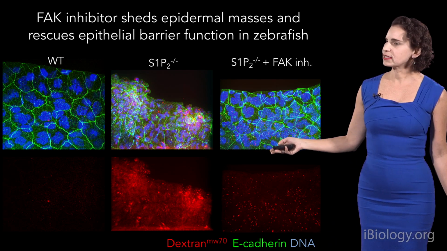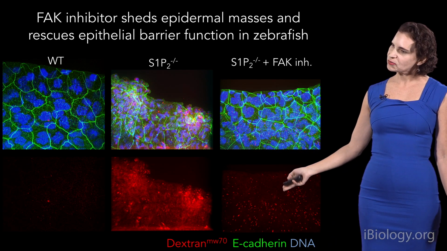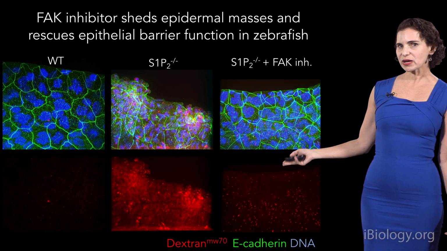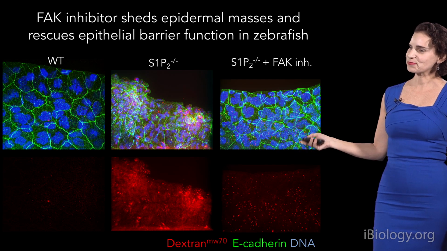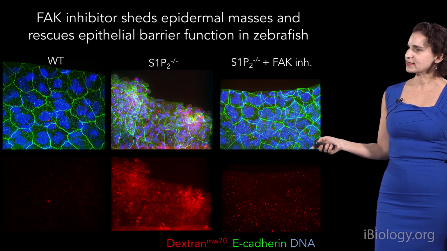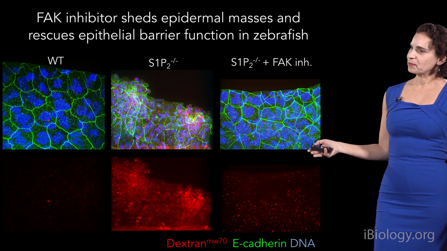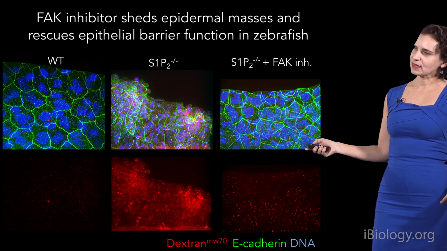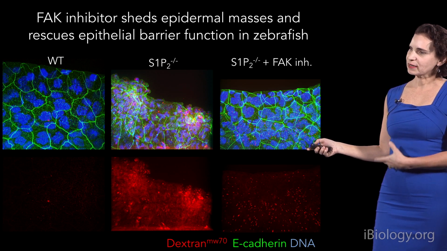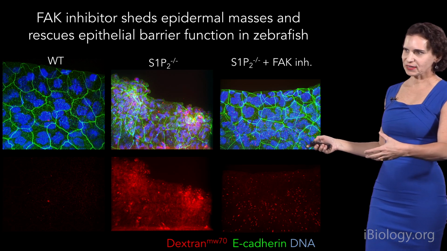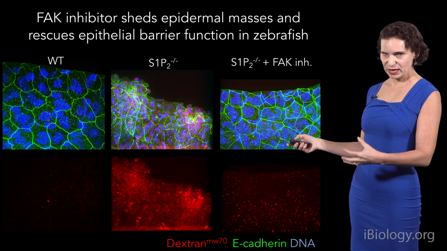Now, when you add focal adhesion kinase inhibitors, that also restores that barrier function in ways we don't really understand now, but that's really quite exciting for us. Partly because the inflammatory part of a lot of cancers can really help progress the cancers.